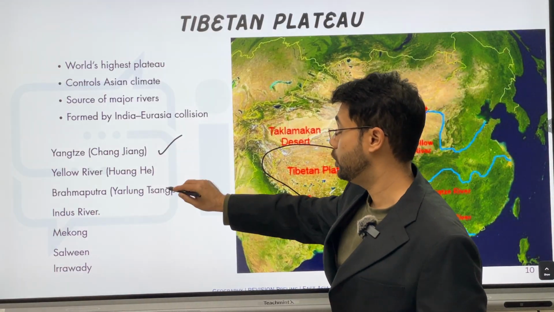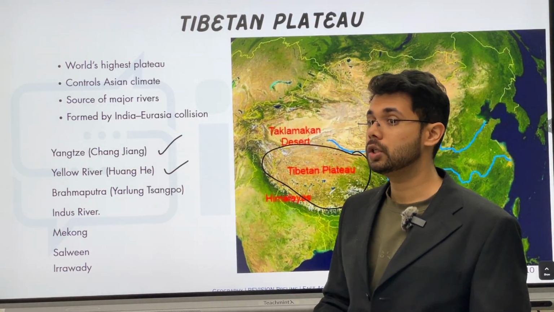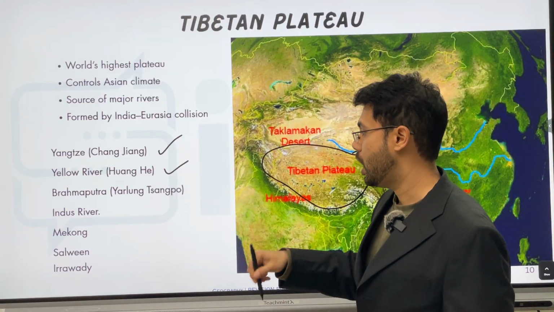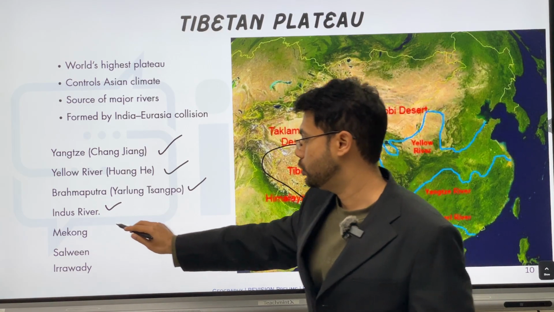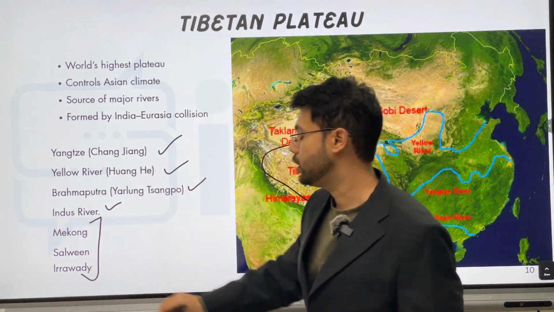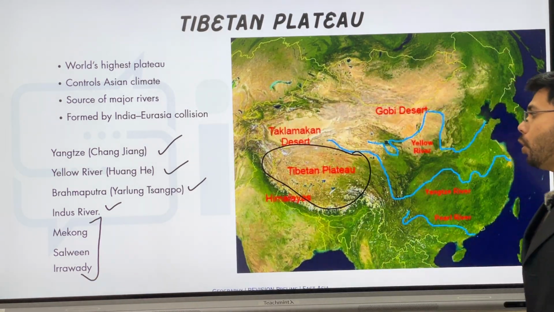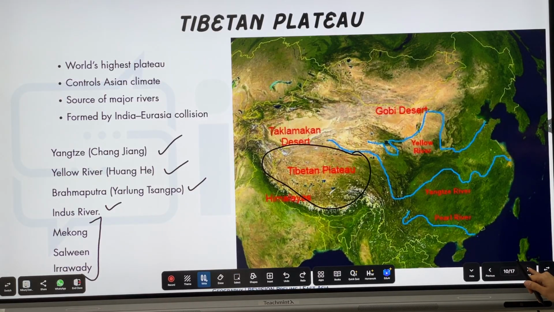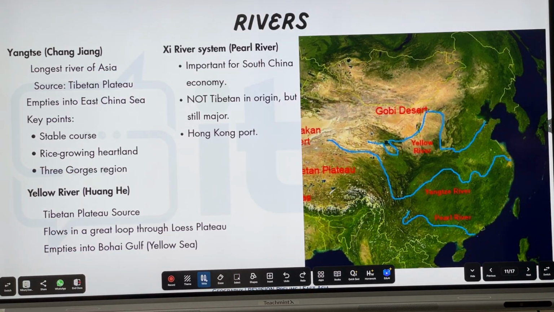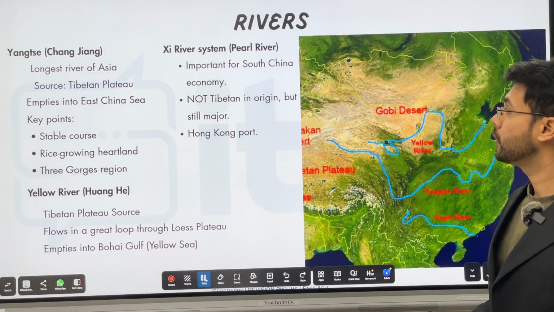Yangtze, Yellow River, the Huanghe. Huanghe is also the sorrow of China. Our Brahmaputra River and Indus River. Then the three rivers of Southeast Asia, which we had covered, Mekong, Salween, and Irrawaddy, all start from the Tibetan Plateau. That's why it is called the third pole, the water tower of the earth.